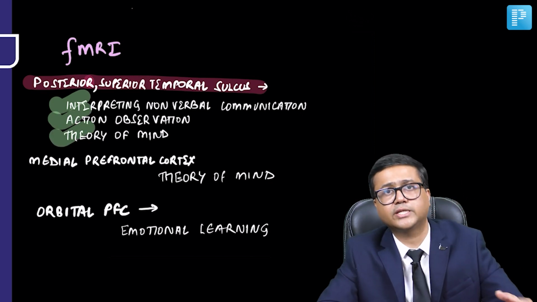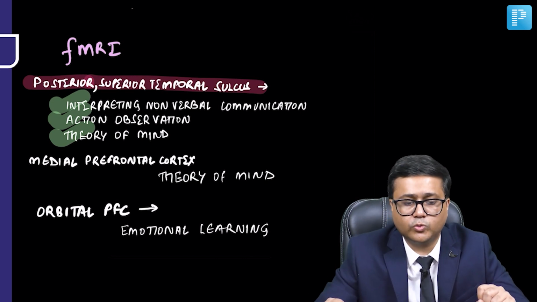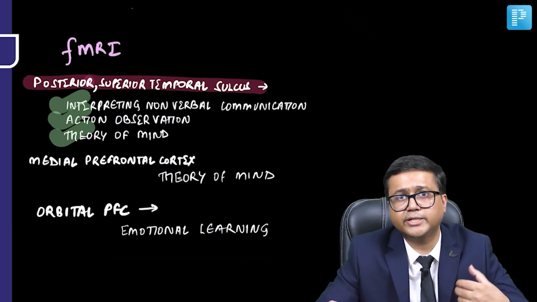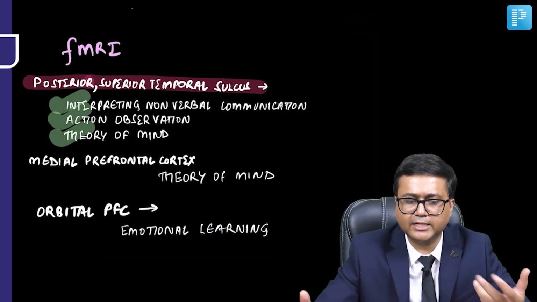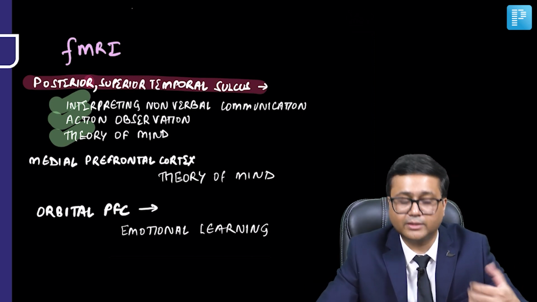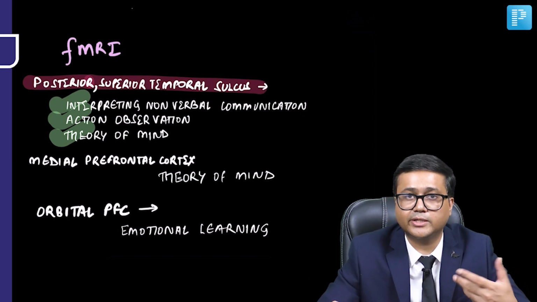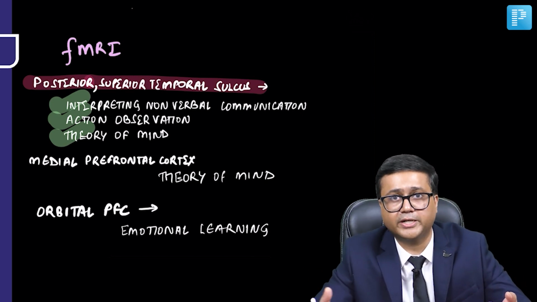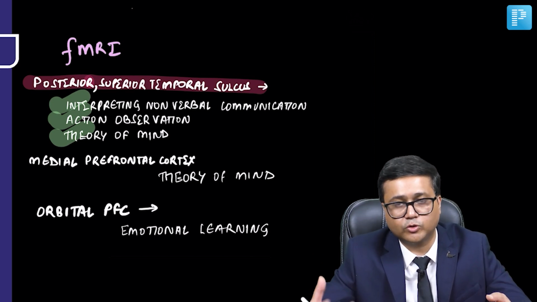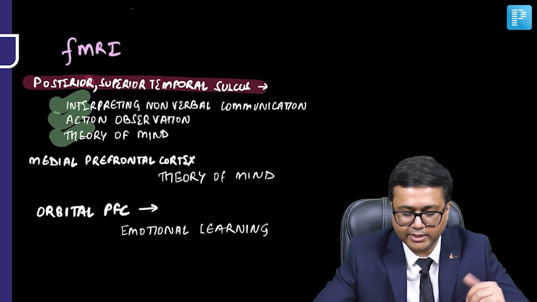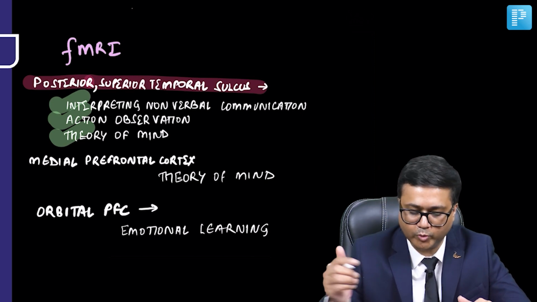Theory of mind is basically the ability to attribute emotional states to others and also to oneself, that is, interpreting what others are thinking and feeling. These things are also affected in autism spectrum disorder, and it is seen that theory of mind is affected in ASD when we talk about important clinical features and diagnostic criteria.